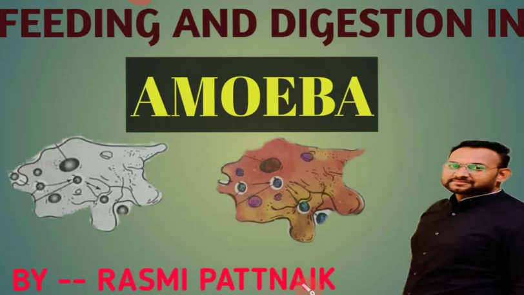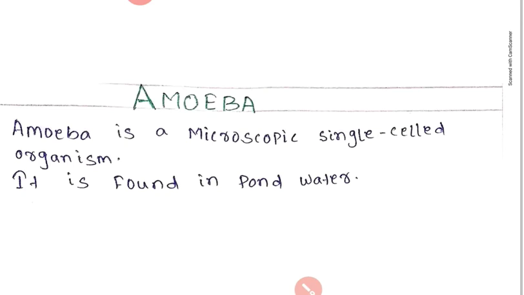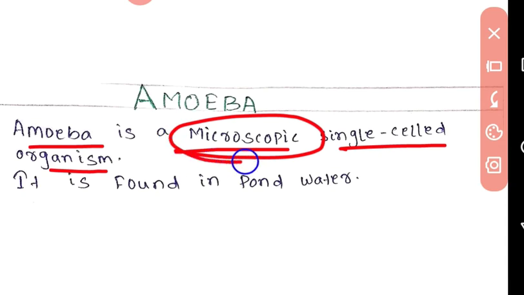So in this class we discuss feeding and digestion in amoeba. So amoeba के अंदर डाइजेशन कैसे होता है और वो खाना कैसे अपना लेता है. So पहले हम देखेंगे amoeba है क्या. So amoeba is a microscopic single celled organism. Means amoeba जो है वो हमारी आँखों को ऐसे ही नहीं दिख सकता.